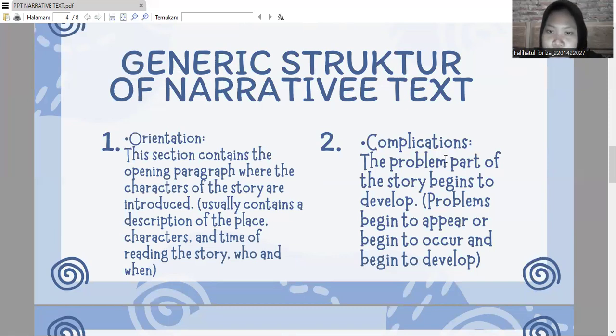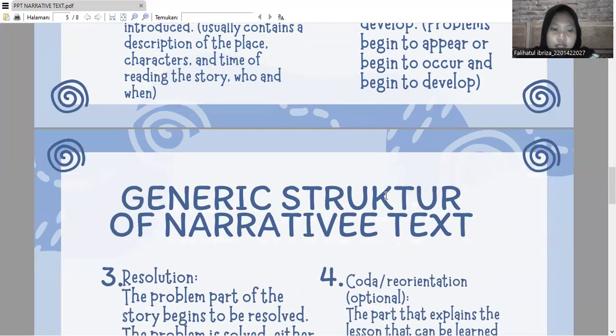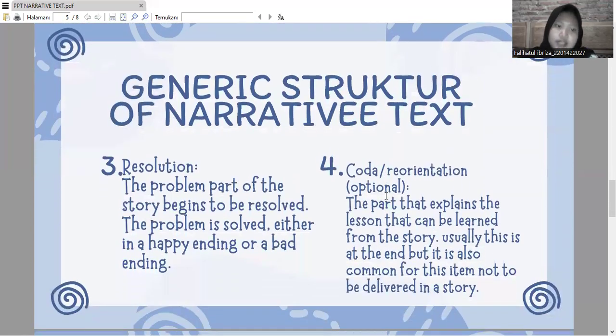And number two is complication. This is the part of the story where problems began to appear, occur, and develop. And the next, number three, is resolution. This is the part of the story where the problem began to be resolved, either in a happy ending or a bad ending.